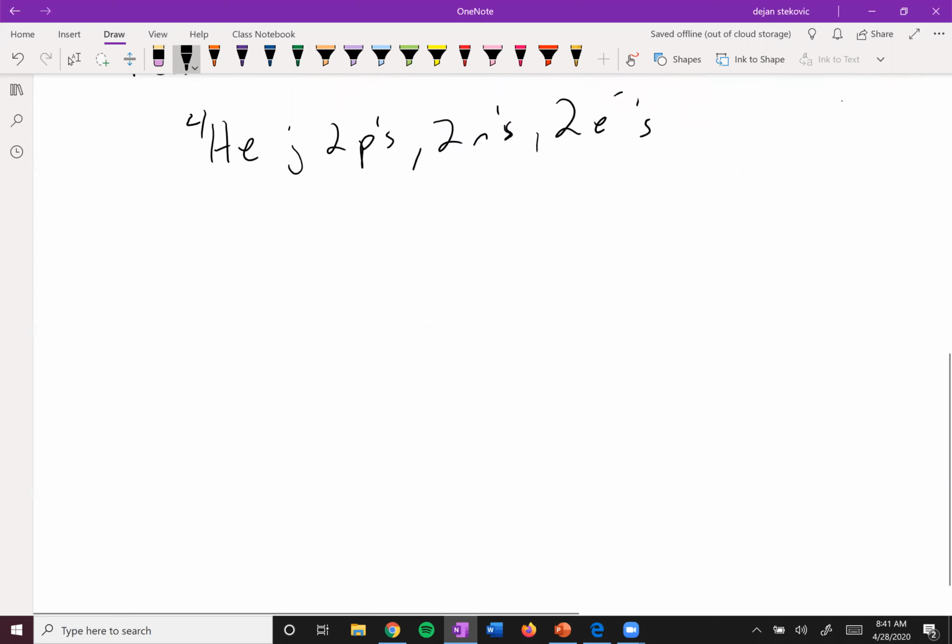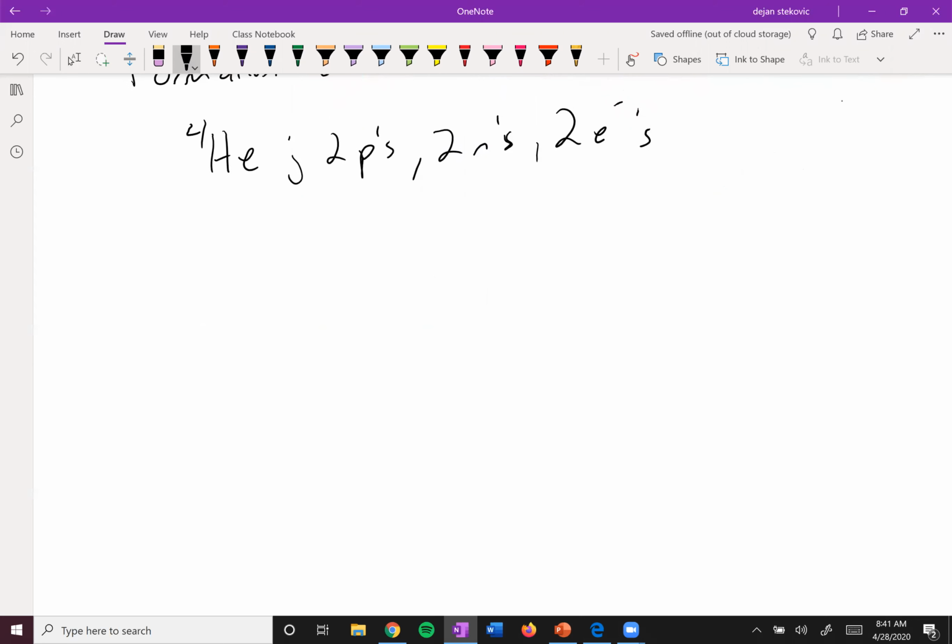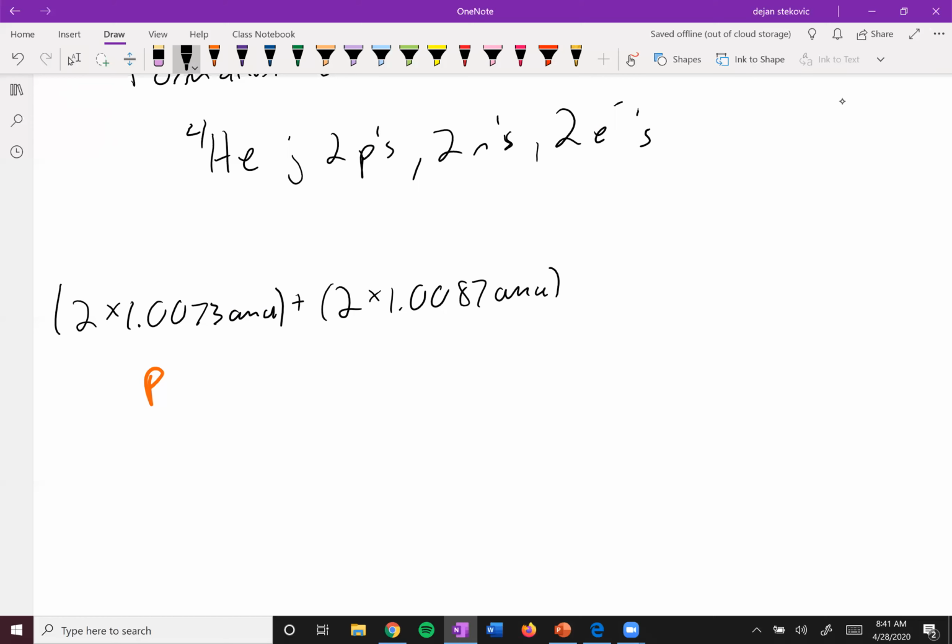Neutral helium-4. If you were to take the masses of this and add them up, we have 2 times the mass of a proton, which is 1.0073 atomic mass units. That's a proton. Add that to 2 neutrons, which each weigh 1.0087 AMU. That's your neutron.